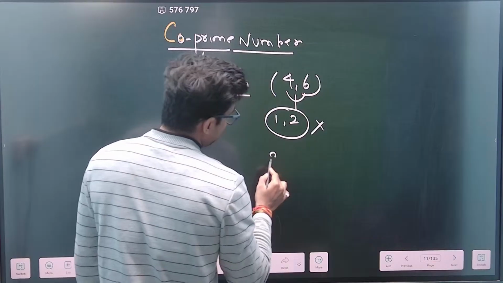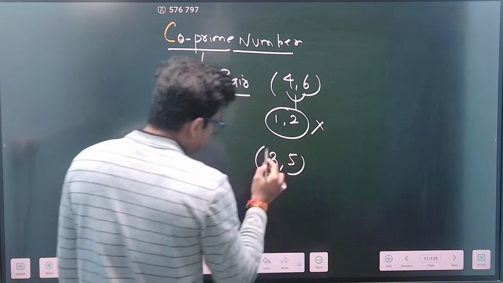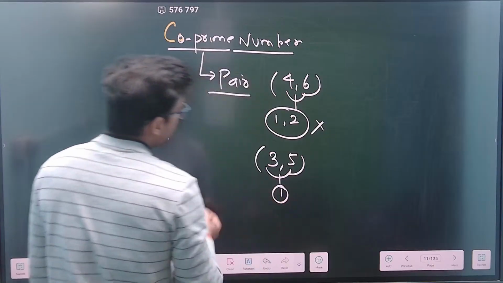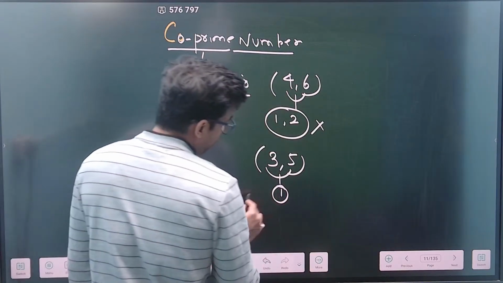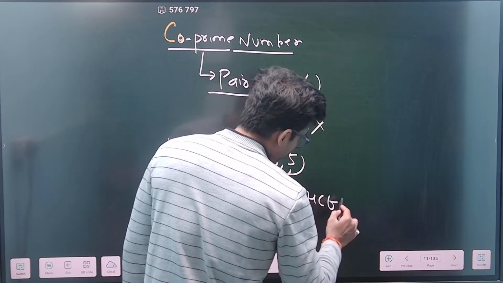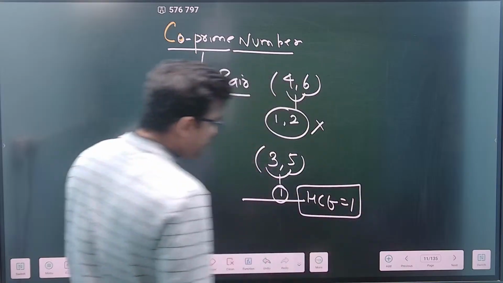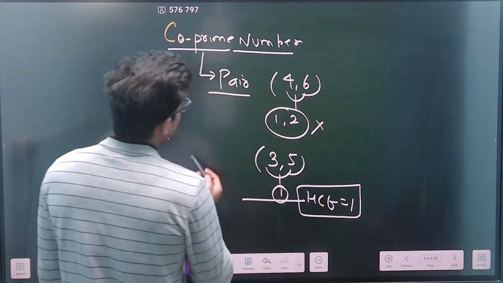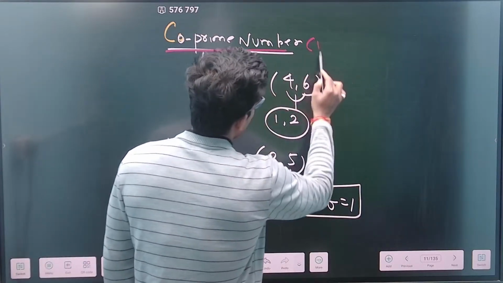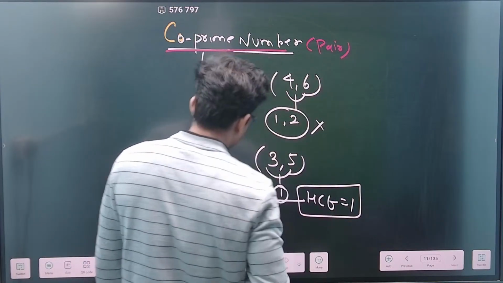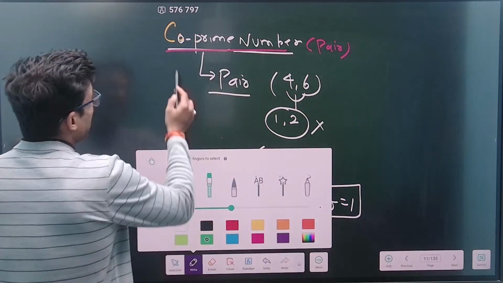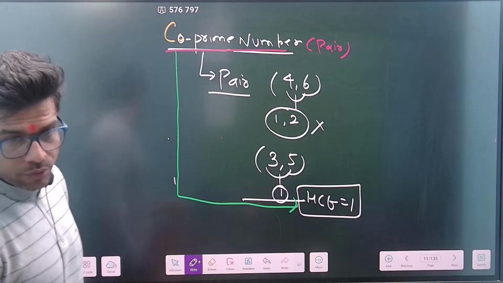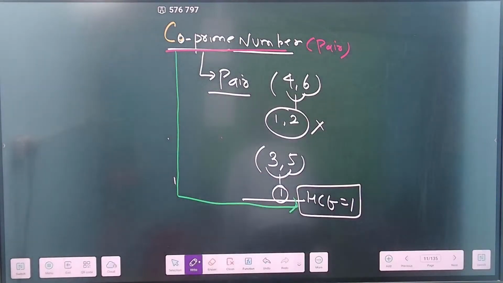But if you take 3 and 5, you can see that their only common part is 1. If the common part is 1, we can also say that the HCF of these numbers is 1. So co-prime numbers come in a pair, and their HCF is always 1. Many a time this small concept is used in the problem solving approach.